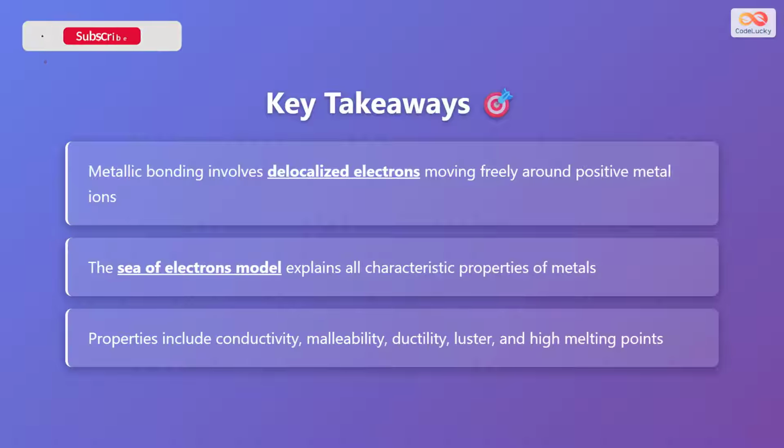Let us summarize the key concepts we have learned today. Metallic bonding involves delocalized electrons moving freely around positive metal ions, creating a strong electrostatic attraction. The Sea of Electrons model effectively explains all the characteristic properties of metals, including why they conduct electricity and heat, why they can be shaped without breaking, and why they have a shiny appearance. Understanding metallic bonding helps us appreciate why metals are so useful in everyday applications, from electrical wiring to construction materials. Remember, the mobility of electrons is the central feature that makes metals unique among all materials.